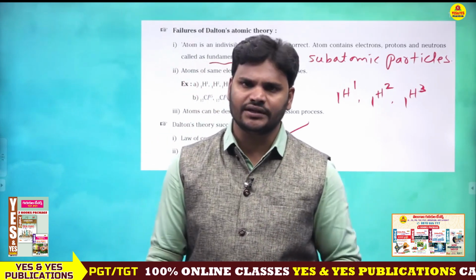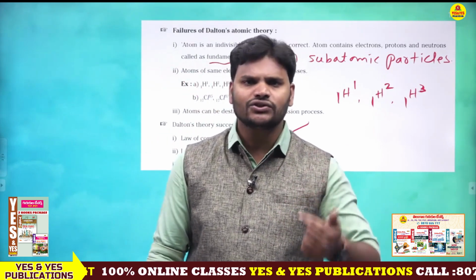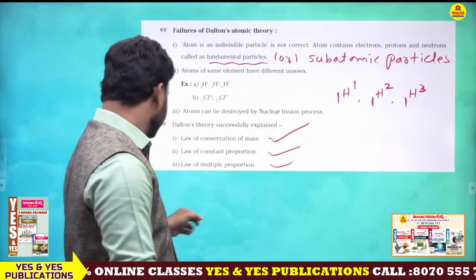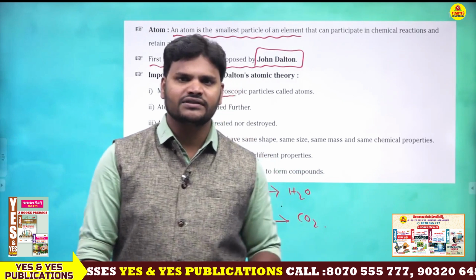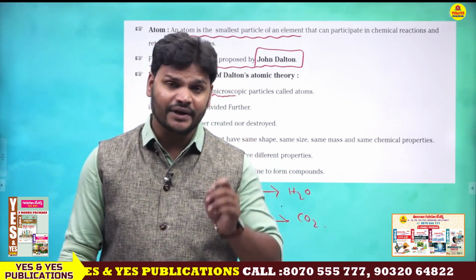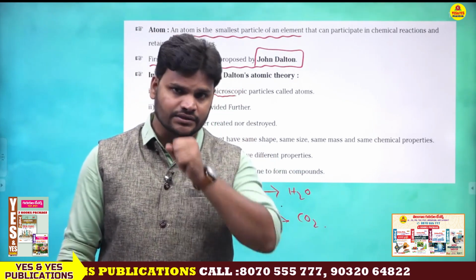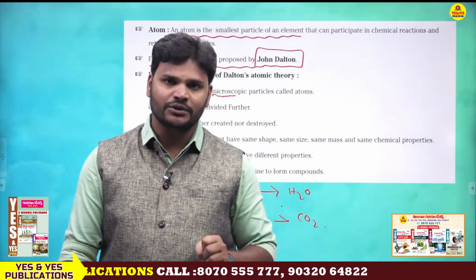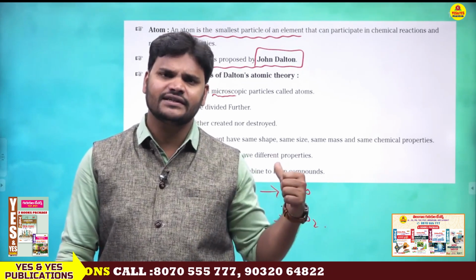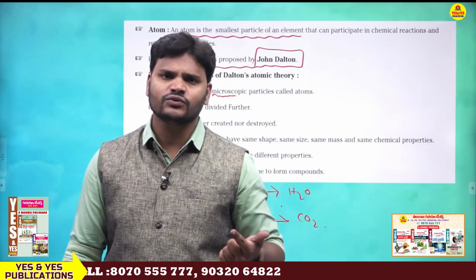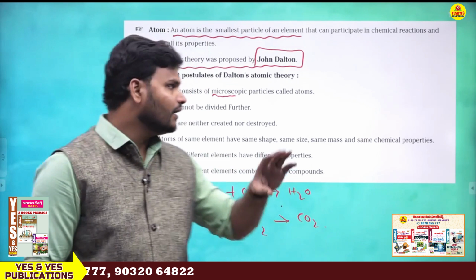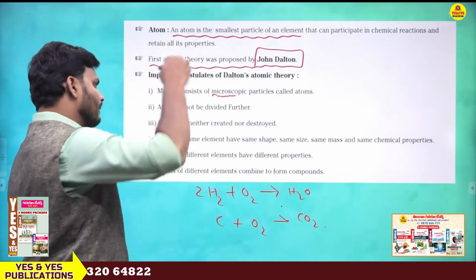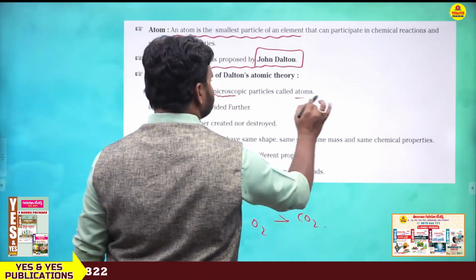John Dalton's theory is the first atomic theory. What are the main key points of John Dalton? According to John Dalton's theory, matter contains microscopic particles, atoms.